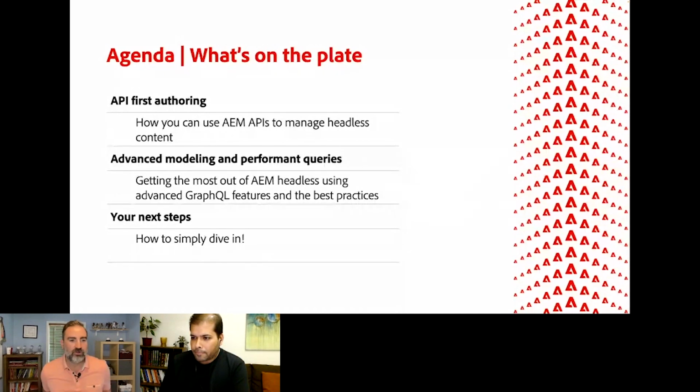From there, I'm going to turn it over to Jabran. He's going to talk about advanced modeling and performance queries, right? So when dealing with a lot of content, performance can easily become a challenge when you're talking about a headless CMS. And obviously, that's a really important thing, right? So we'll talk about key enhancements that Adobe's been working on and some best practices and how you can start using those enhancements. And from there, we'll give you next steps, right?